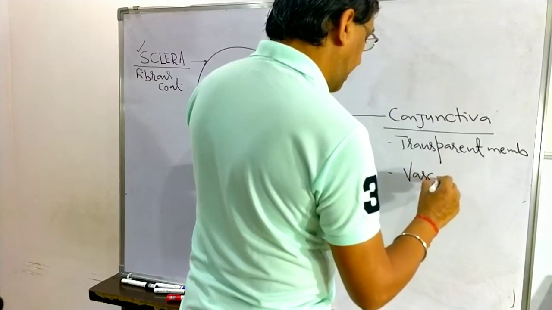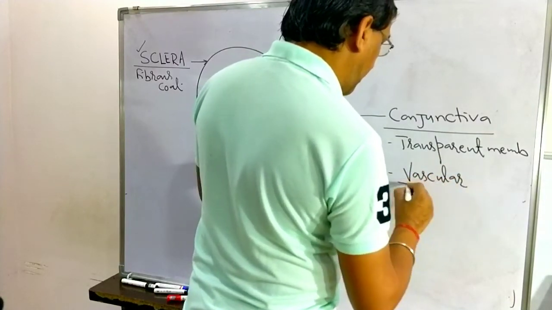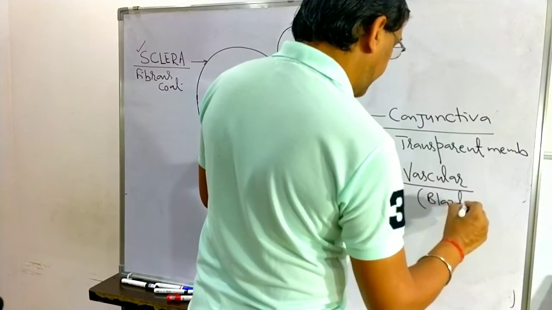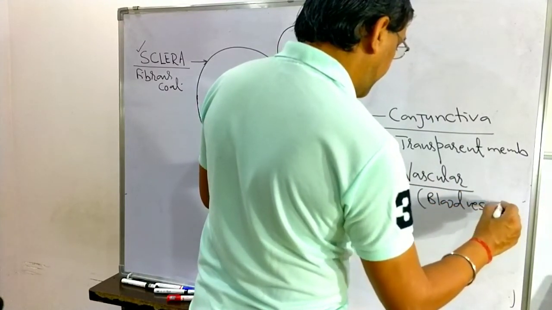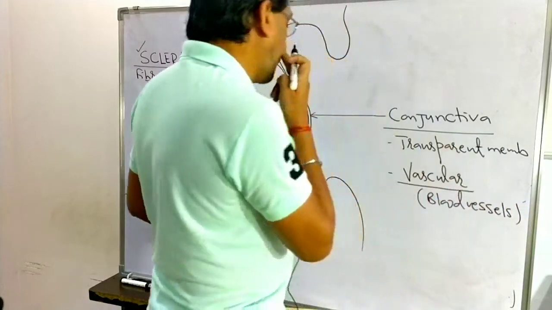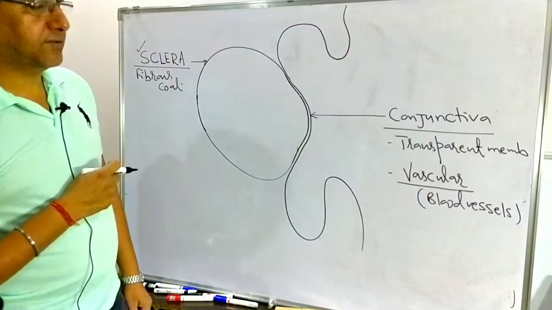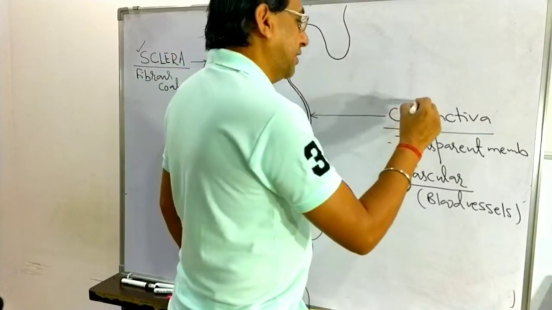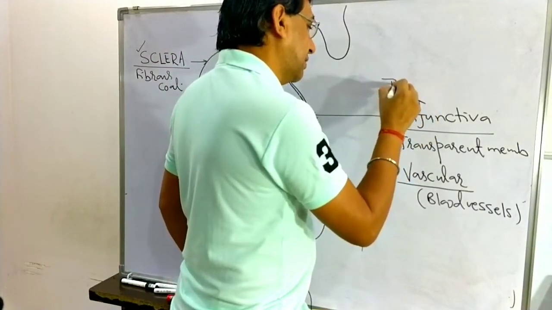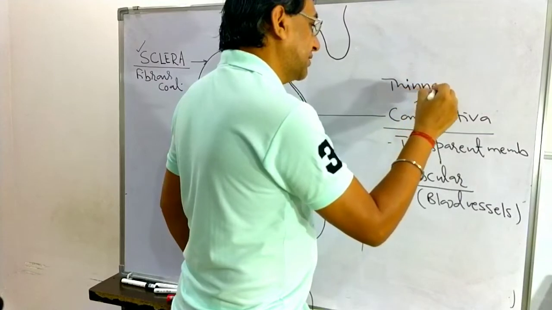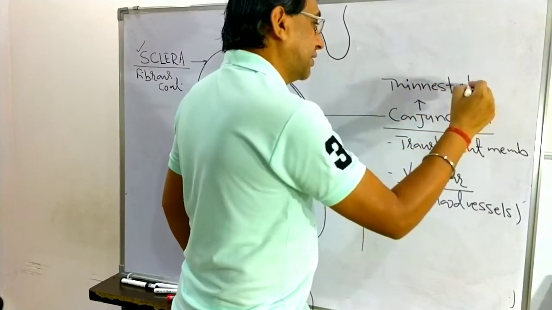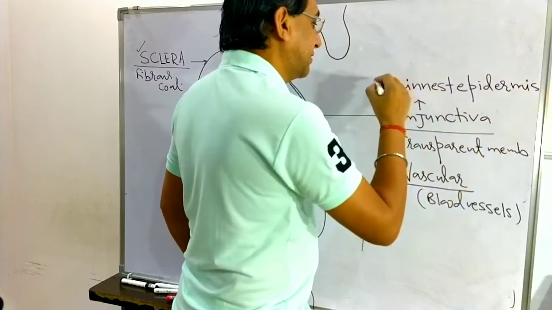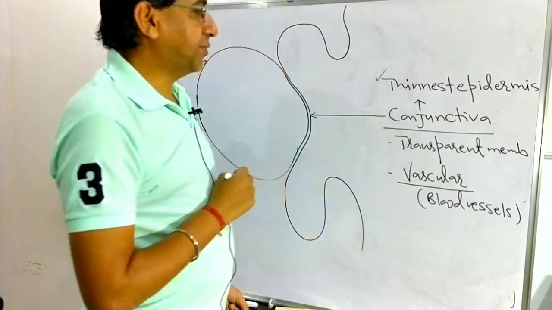The non-vascular cornea is covered by the vascular conjunctiva. It has blood vessels. So the non-vascular cornea is covered by the vascular conjunctiva. The conjunctiva is the thinnest epidermis.